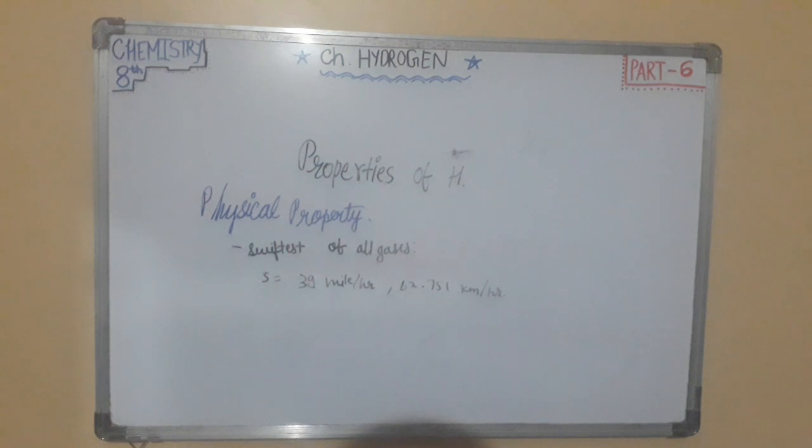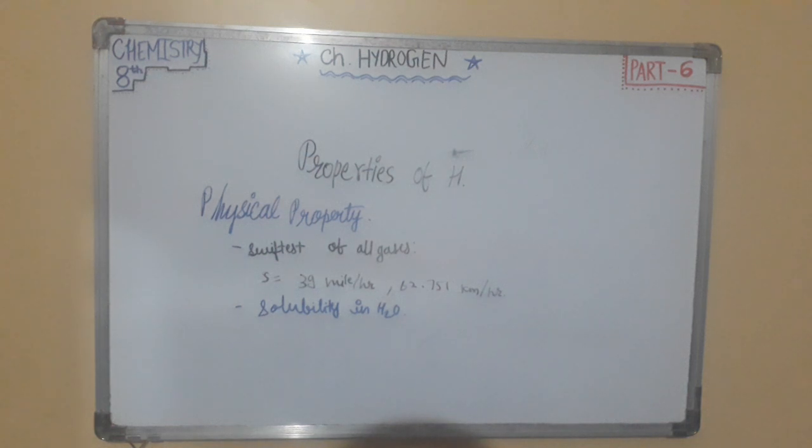Next is solubility in water. In water, hydrogen is practically insoluble. The insolubility can be proved by inverting a cylinder filled with hydrogen as shown in the past figure.